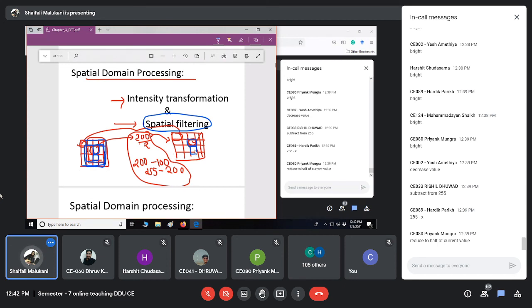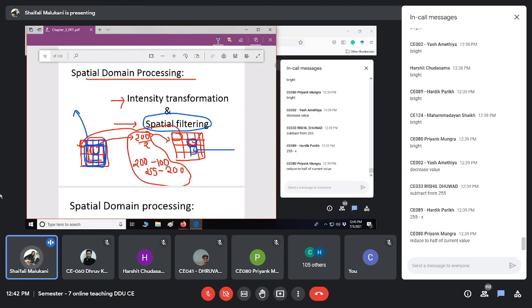So the output value here is not only dependent on this input pixel, but its neighbors as well. But again, you are not transforming, you are taking the raw image itself. You are not changing the domain and then using something. So still it is the spatial domain. But actually it is filtering, it is not intensity transformation.